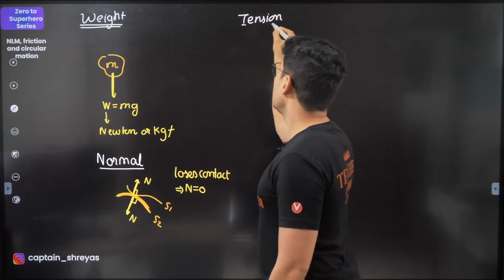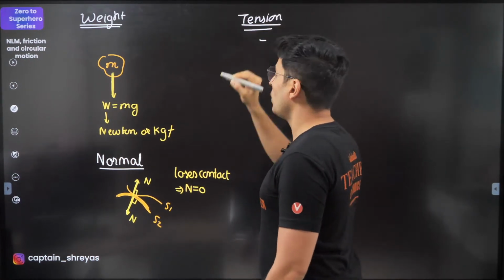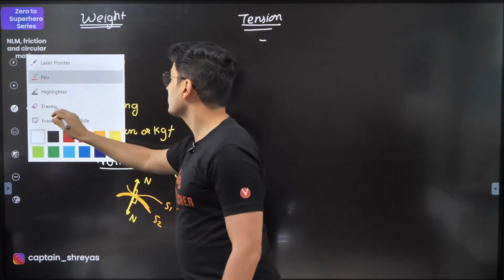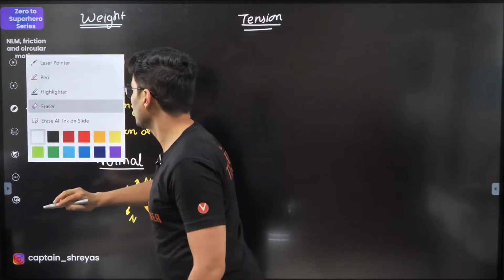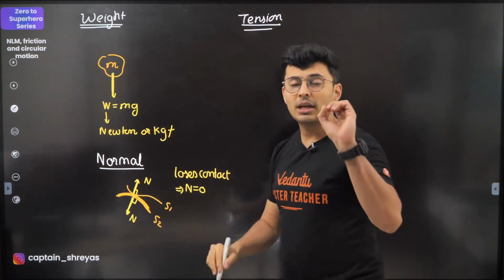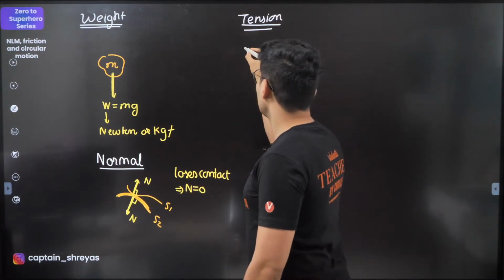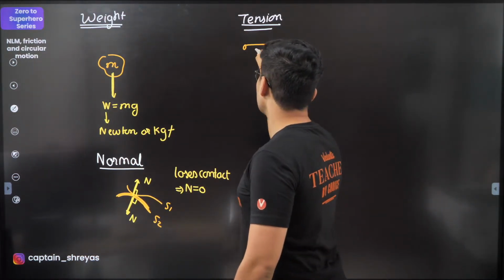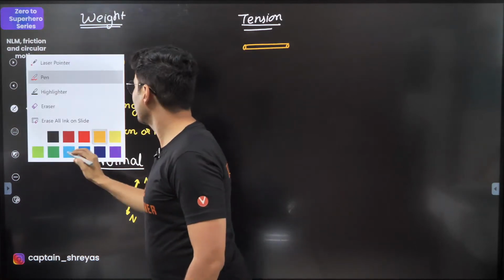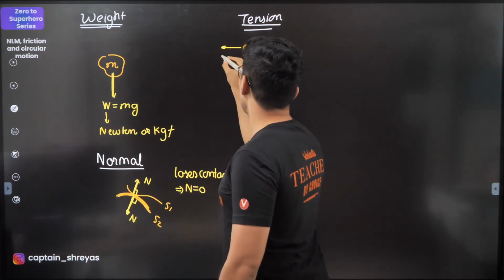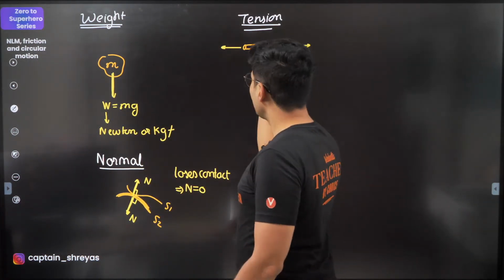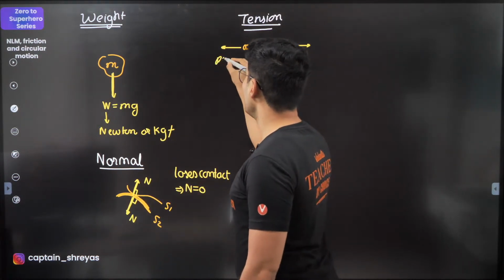Now tension is always going to have certain important properties. Tension is always going to act outwards from the string element. So if I have this as my string element, you will always see that the tension will pull the string. So it is always going to be a pull.